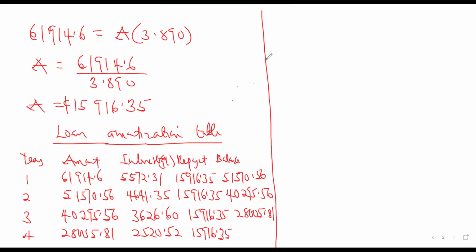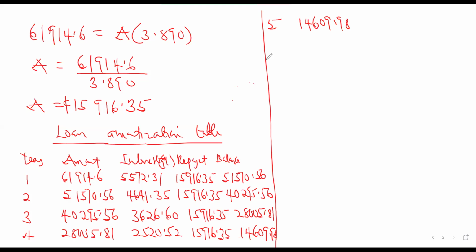How much are you having? 14,609.98. So year 5, that will be the amount that you charge interest on. Then you look for your interest, then you look for your repayment.